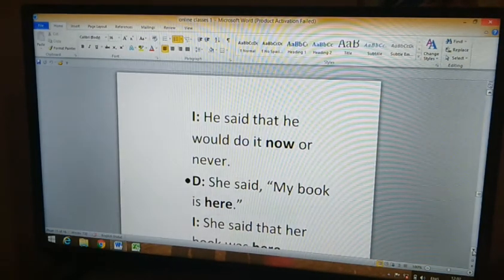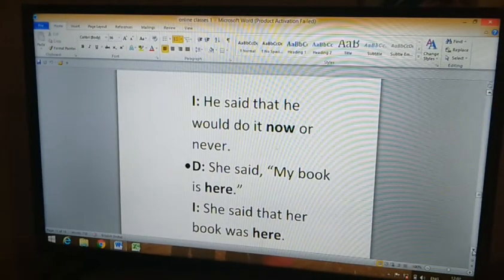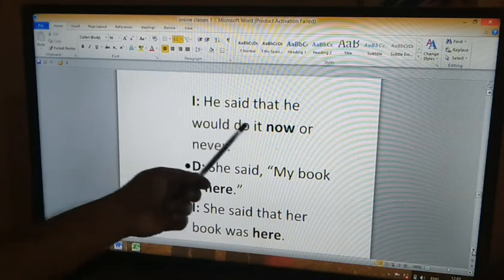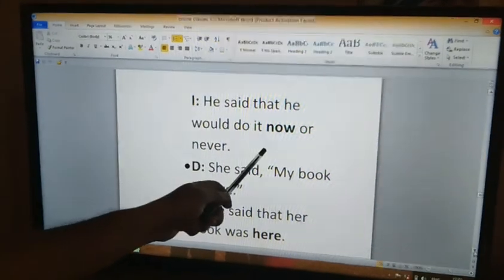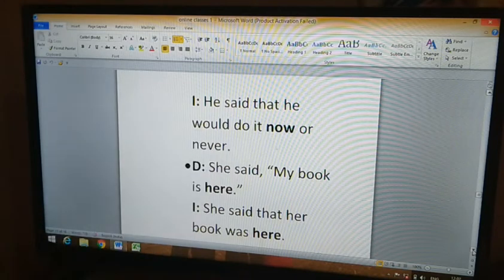Now, okay, "now" is indicating time. It is not later. It is not at another context, another time we are using. So at the same place, same time. In that case, in indirect speech, these words like now, here, this, etc. don't get changed.